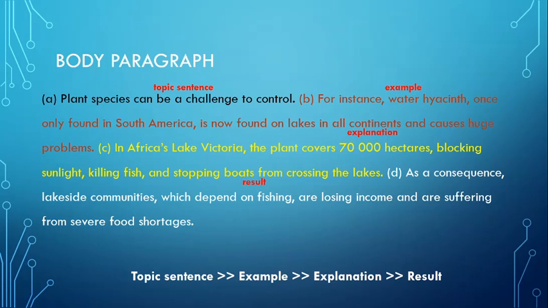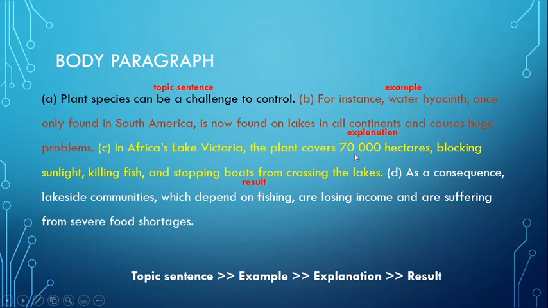So what is the difference between example and explanation? The topic sentence contains the main idea. We are talking about plant species being challenging to control. Now we have to give an example of this. How can a plant species be challenging to control? So we give an example.